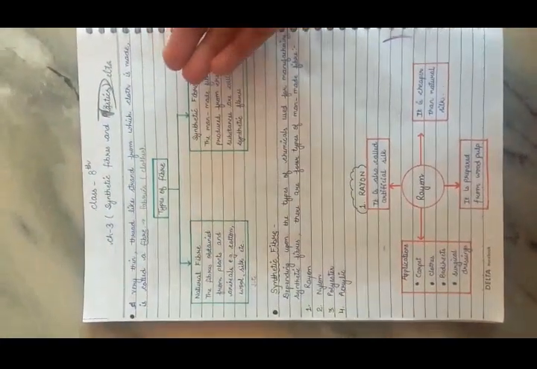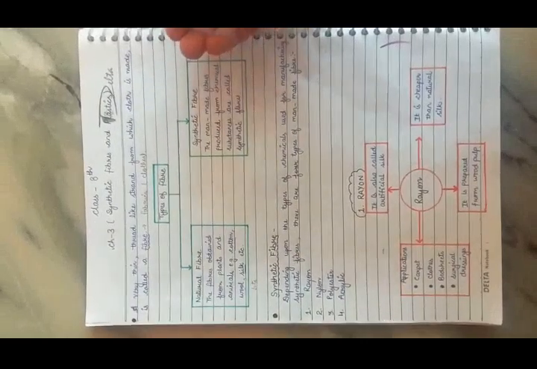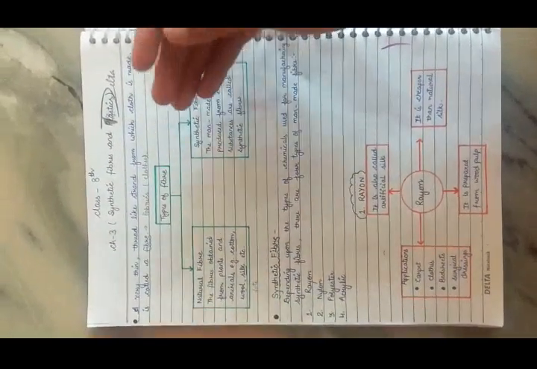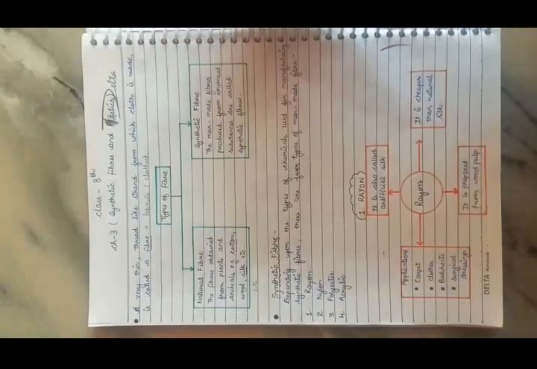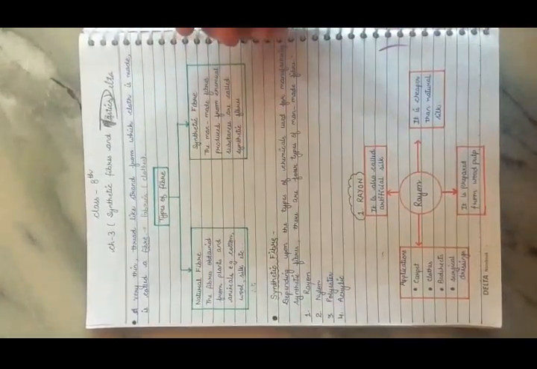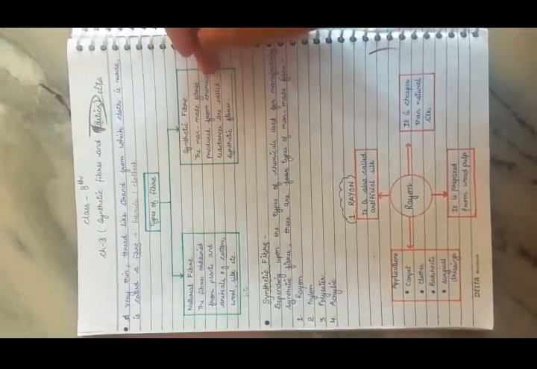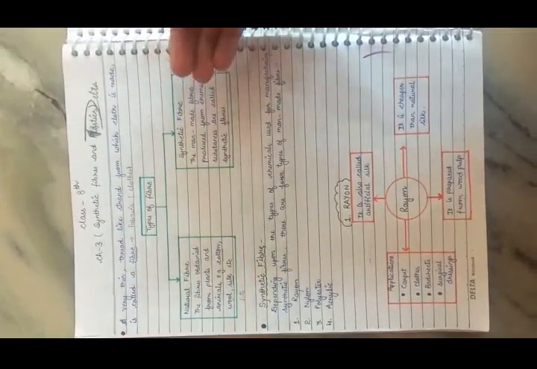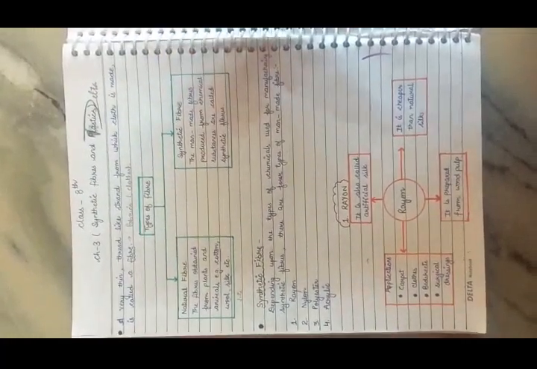Our school uniforms, blankets, bed sheets, curtains, etc. all these are made up of fibers. There are generally two types of fibers. These are natural fibers and synthetic fibers. Natural fibers are the fibers which are obtained from plants and animals, and synthetic fibers are the man-made fibers which are produced from chemical substances, and these are prepared in industries.